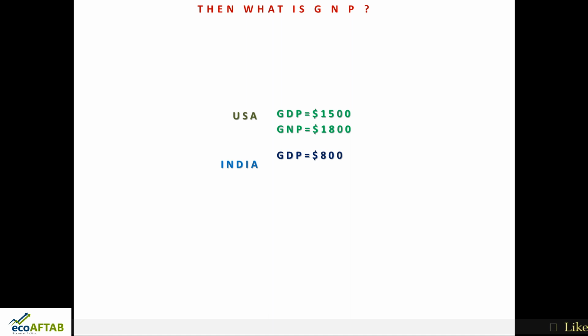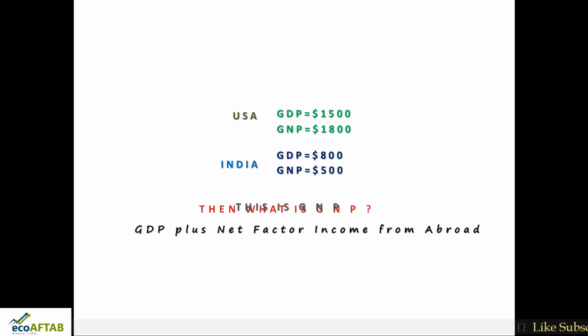So the net factor income from abroad was negative. So 800 minus 300 is equal to $500. So this is what is GNP. GNP refers to gross domestic product plus net factor income from abroad.